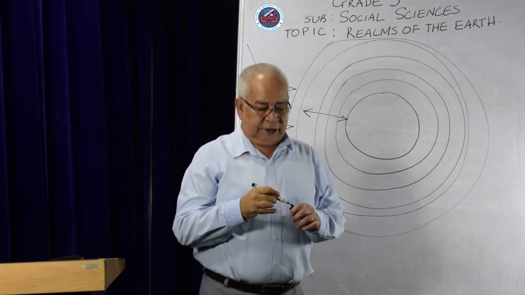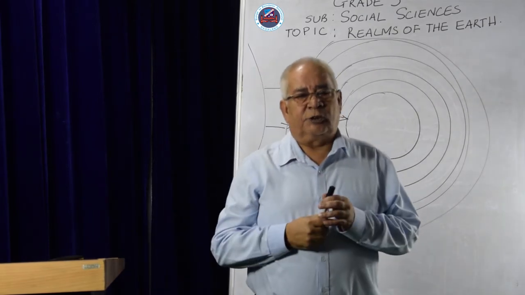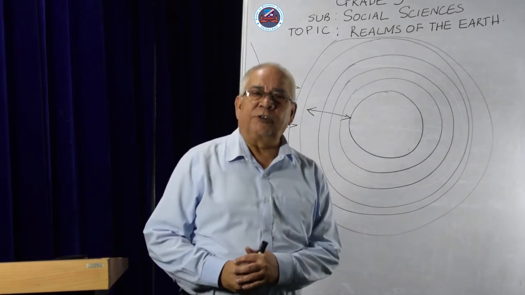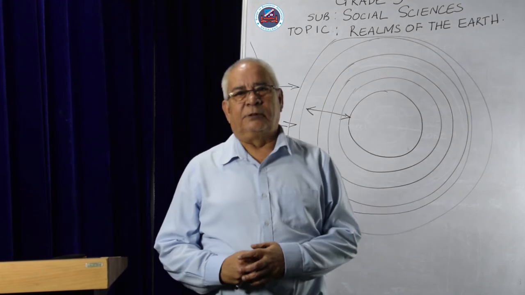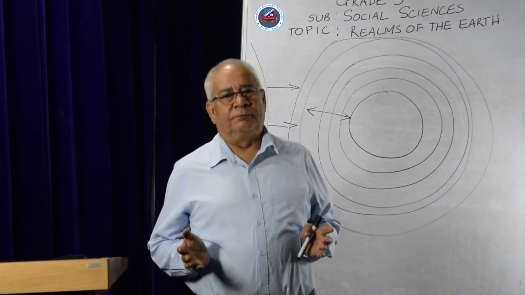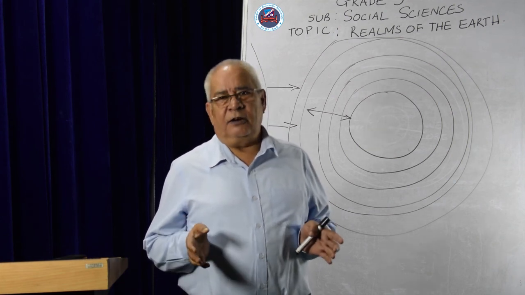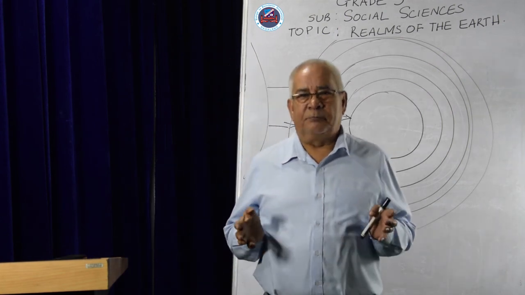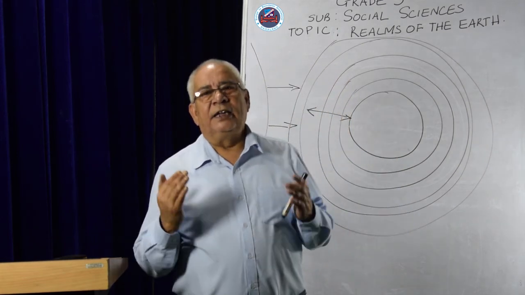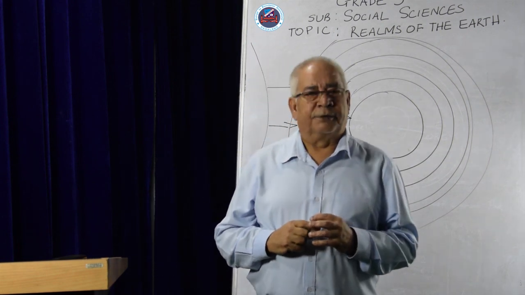I hope you have understood this, but I have not finished. We will continue again on other parts of the different realms of the earth. The last part is the most important part, and that is the biosphere. Biosphere supports all life forms. And this is where the air, water, and land meet together in a kind of zone where it supports life. That is all you got to know about the realms of the earth.